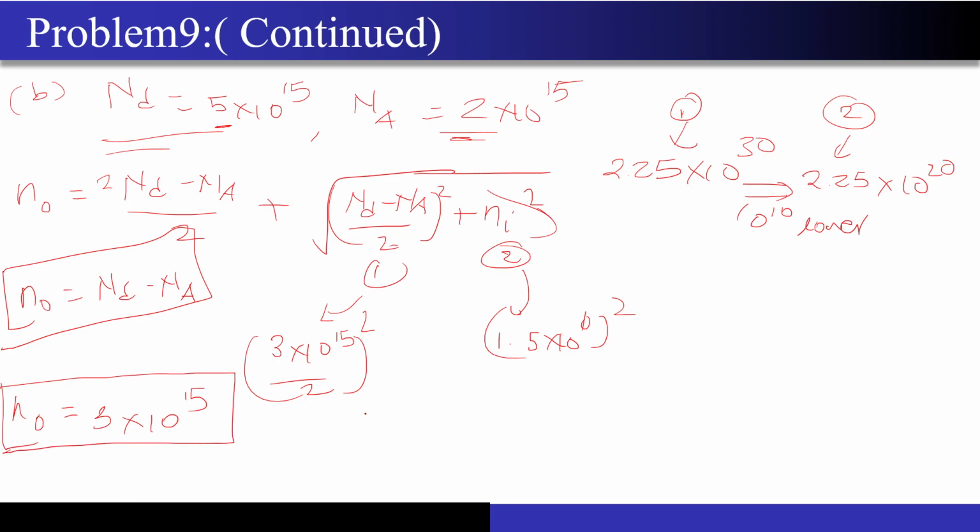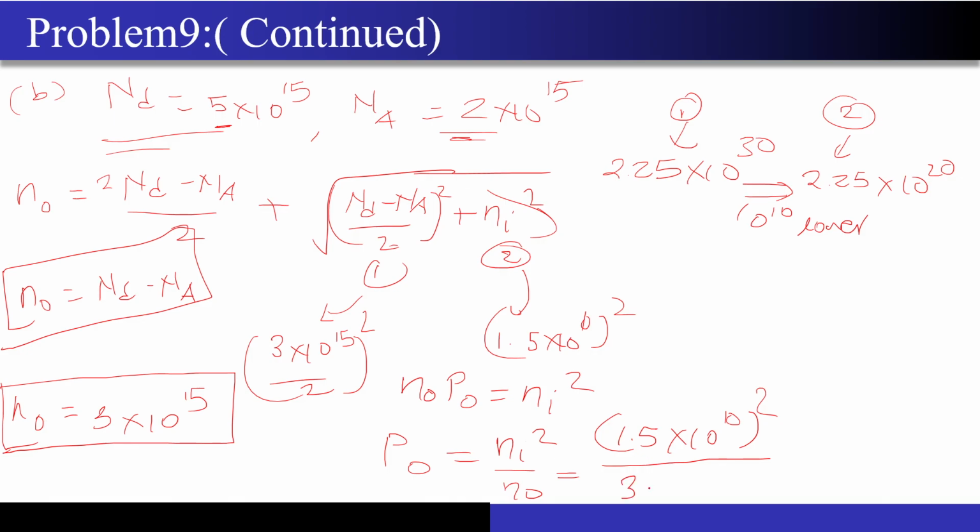Again, the semiconductor is in equilibrium. What I can do is apply N naught into P naught is equal to Ni square, right? And what is the value of P naught that I will get? Ni square divided by N naught. What is the Ni square? 1.5 into 10 to the power 10 the whole square, divided by whatever value I calculated right now, 3 into 10 to the power 15, right? So if you calculate, it will come out to be around 7.5 into 10 to the power 4 cm to the power minus 3.